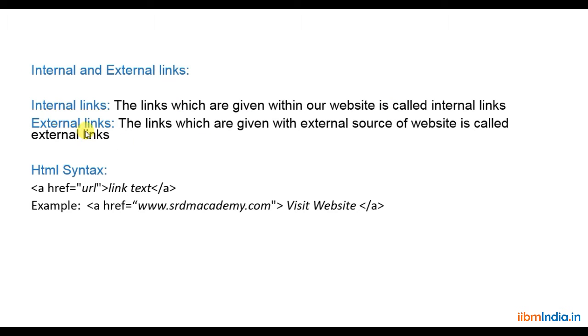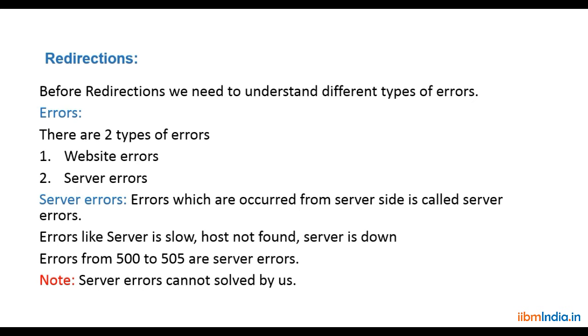And next one is about external links, the links given to an external source. That means that link is not our website; it is an external source. It could be any website apart from our website. Let's say that information is not there in your website, so then you can give an external website. Okay, so that is called external links. So this is about the optimization of the internal links and the external links.